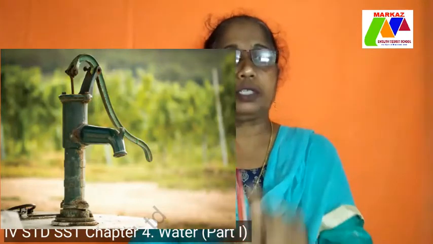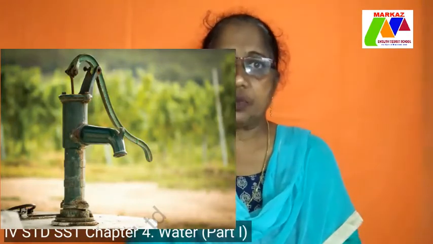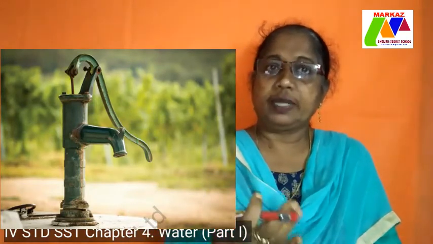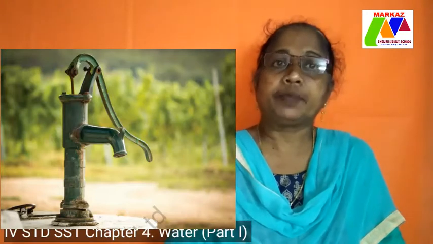But in some places the water is far below the ground surface, and then the only method of bringing out water from there is by installing a tube well. Now you have seen a tube well, that is, you pull the handle up and down, and that force of the suction pressure brings the water from deep down under the earth upwards. So the tube well is also one important way in which we can take water out from under the ground. Next page please.